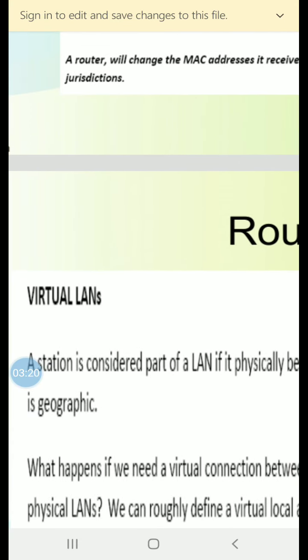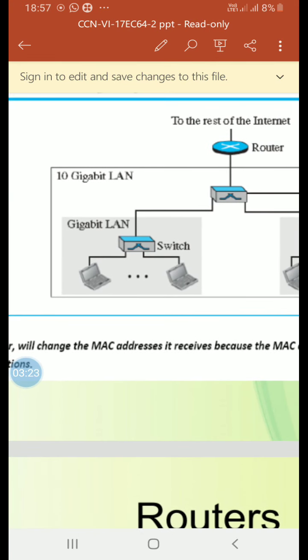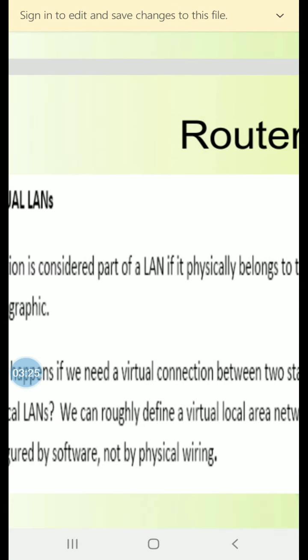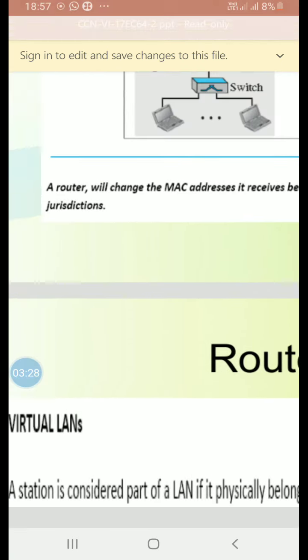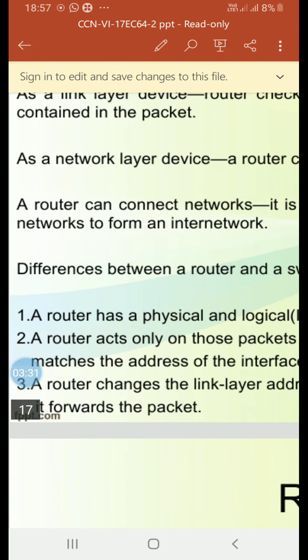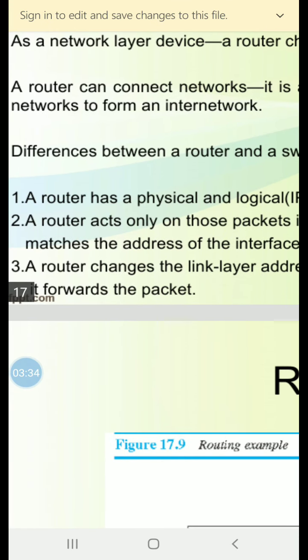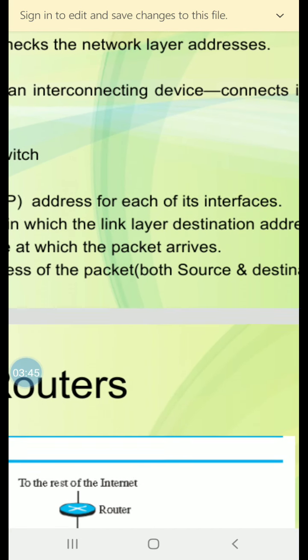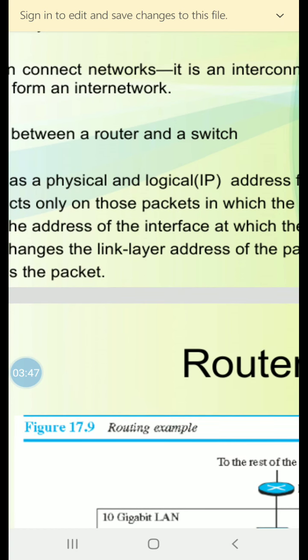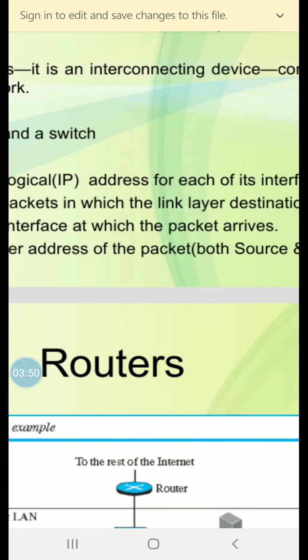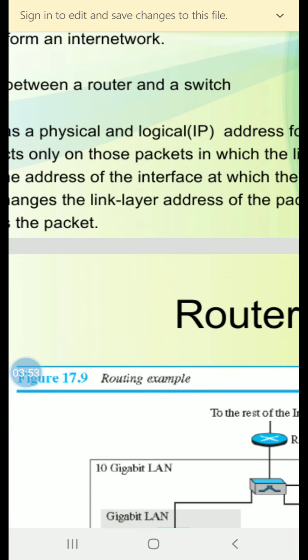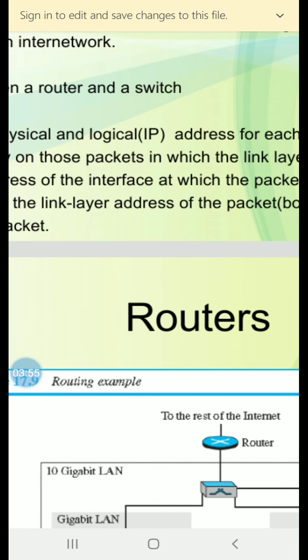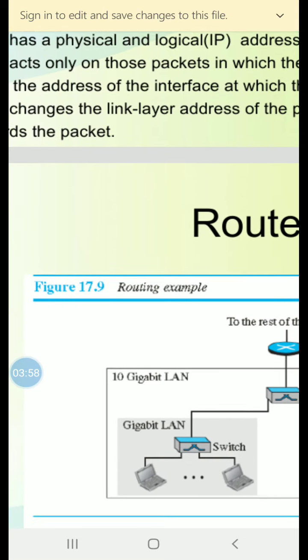Now we'll see what are the major differences between a router and a repeater. First, a router has a physical and logical address for each of its interfaces. Second, a router acts only on those packets in which the link layer destination address matches the address of the interface at which the packet arrives. Third, a router changes the link layer address of the packet, source and destination, when it forwards the packet.